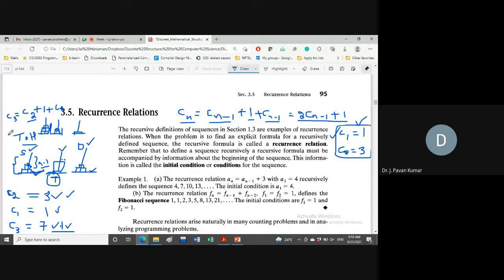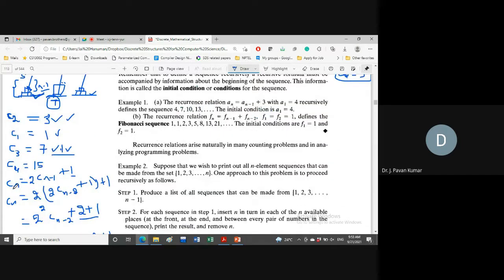So how are we solving the Towers of Hanoi problem? The objective is: how many moves we need to perform to transfer n disks from source to destination. This problem we can solve by using recursion, and the formula can be represented in the form of a recurrence relation. What is meant by recurrence relation? This is the recurrence relation: Cn is equal to 2 into Cn minus 1 plus 1.